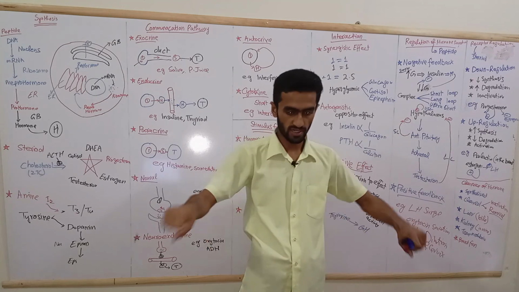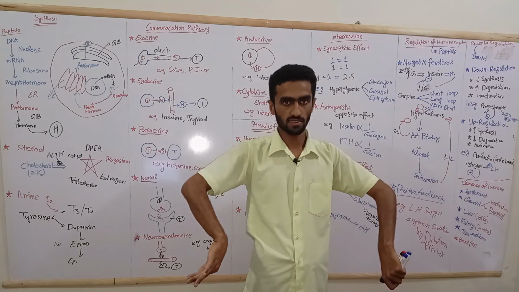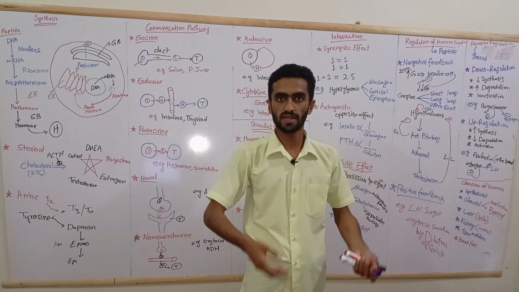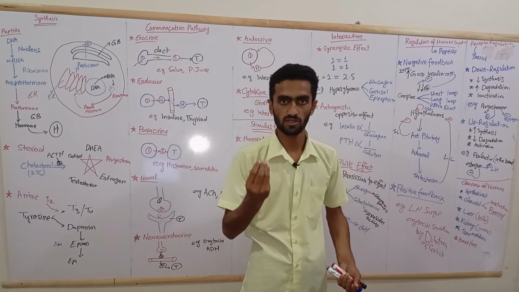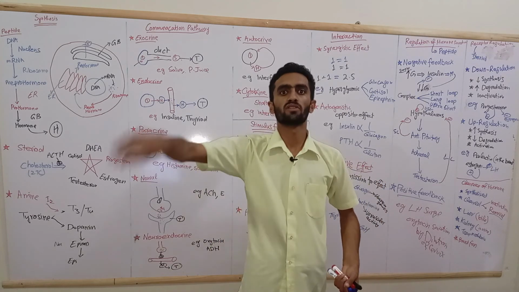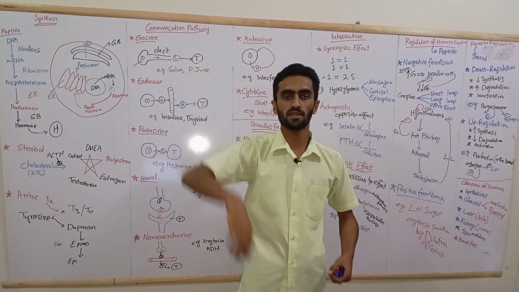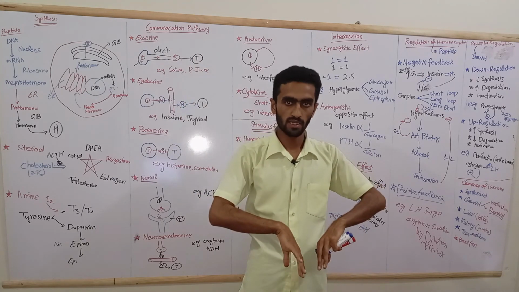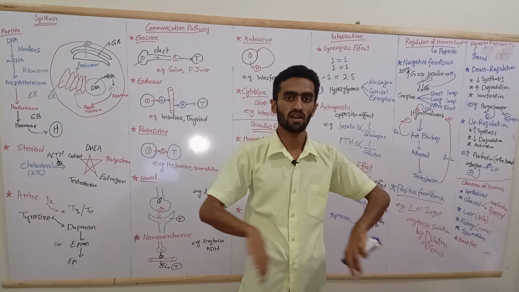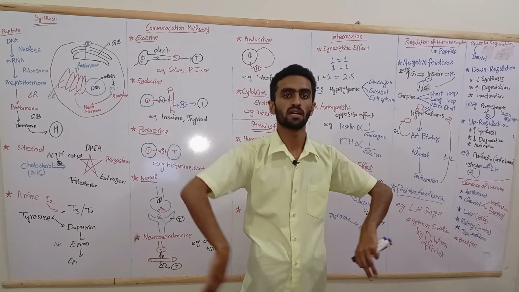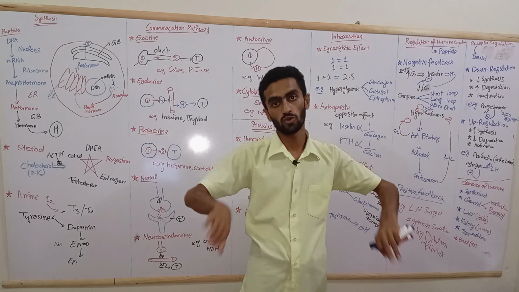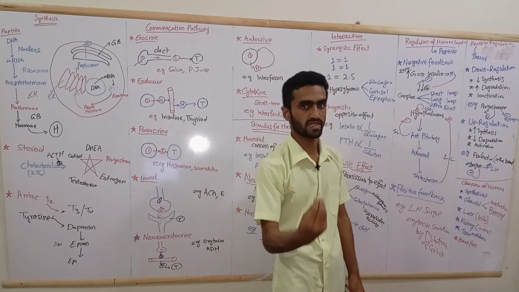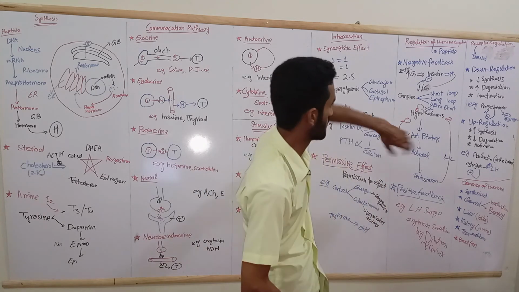Oxytocin causes uterine contraction and dilation of the cervix. Dilation of the cervix causes oxytocin to increase, which further increases oxytocin secretion. In this way, the dilation of the cervix becomes more and more by the secretion of more and more oxytocin. So that is positive feedback.